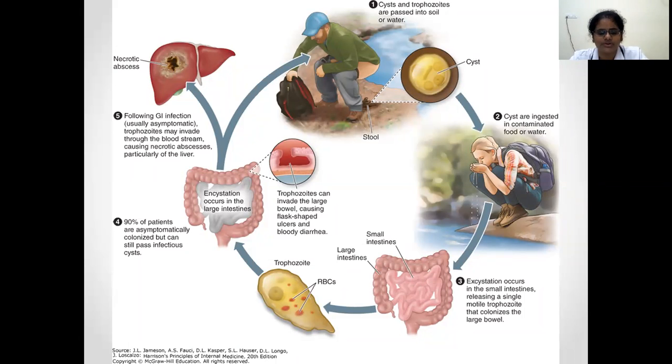Sometimes through hematogenous spread, they will go into the liver through the portal venule, and then they can multiply over there. Majority of the times they may not multiply in the liver, but in one-third of the cases, they will multiply in the liver and cause liver parenchymal damage and ultimately result in amoebic liver abscess.